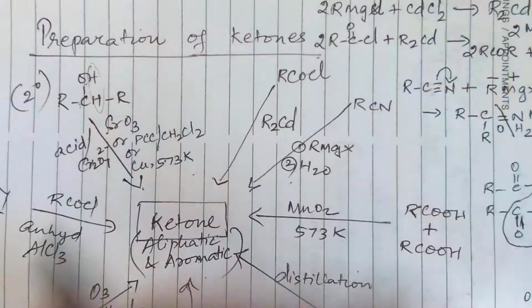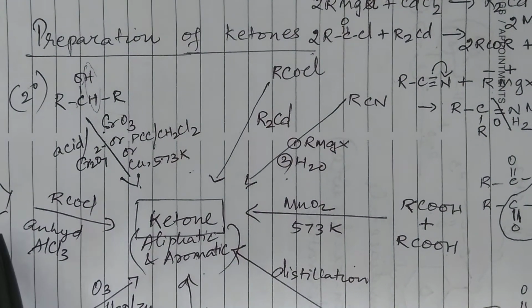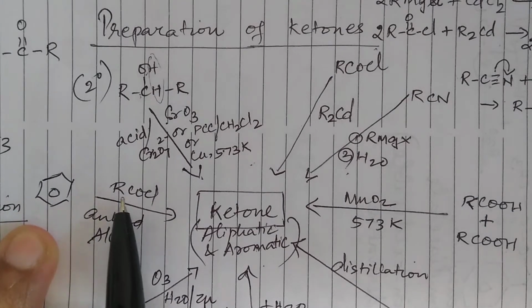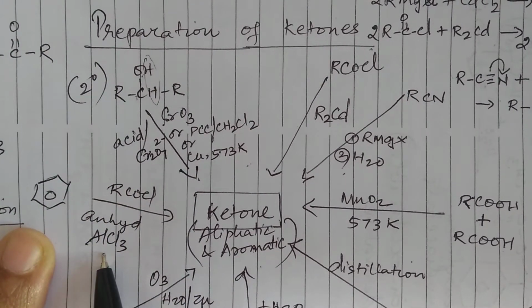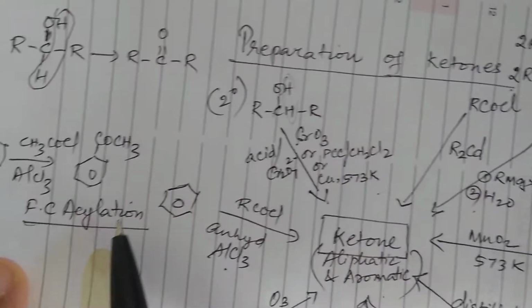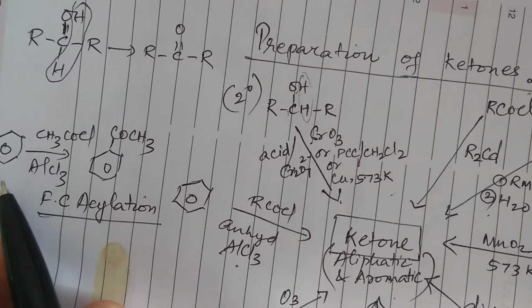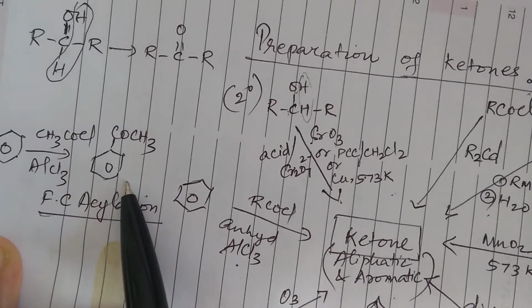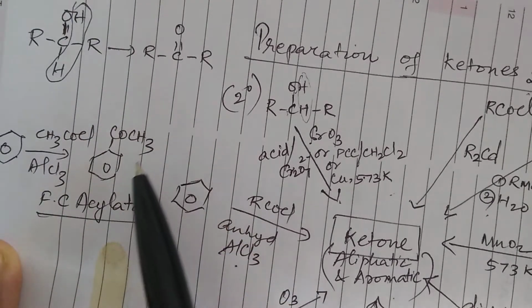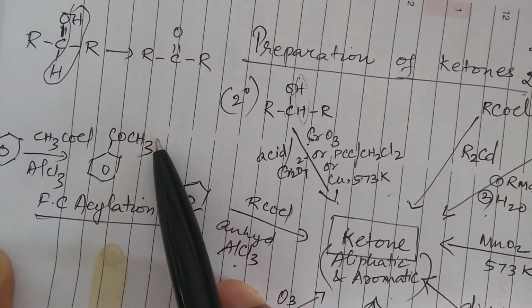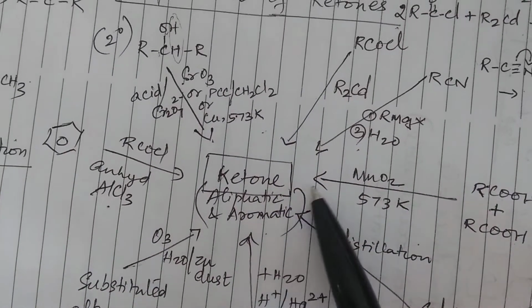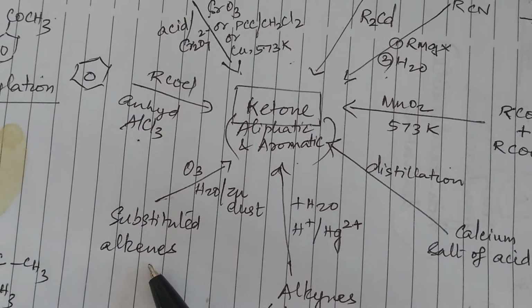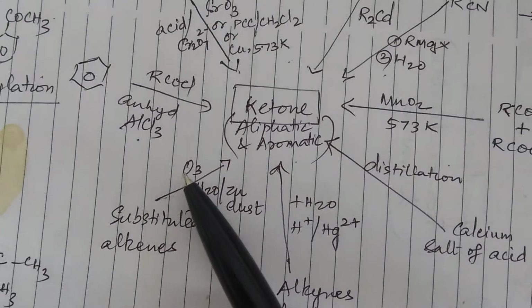Then from benzene, when you treat it with RCOCl in the presence of anhydrous AlCl3 as catalyst, this is called Friedel-Crafts acylation, right? So from benzene you can prepare acetophenone. So this is a methyl phenyl ketone, right? So that way you can prepare a ketone. Then from alkenes also you can prepare by ozonolysis.